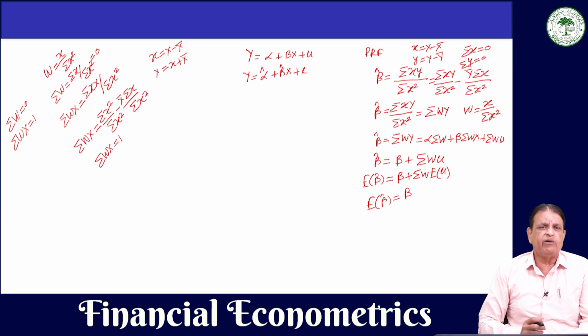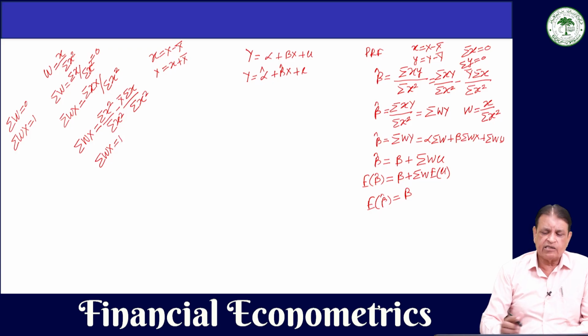If we take the mean value of the error, then positive error will cancel the negative error, and we will have that the expected value of our estimator beta hat will be equal to beta, that is, the mean value of the sample estimate will be the same as the population parameter, provided the error is not a systematic one, the error is a random one. So, this expected value of beta hat is equal to beta. It means that the least square estimator will not give any systematic error, and consequently it is unbiased. So, this proves that least square estimator is unbiased.